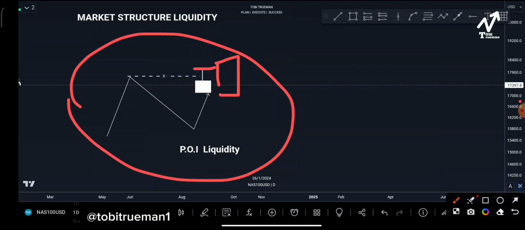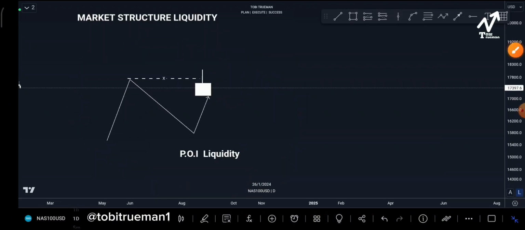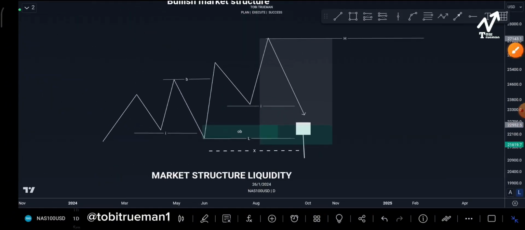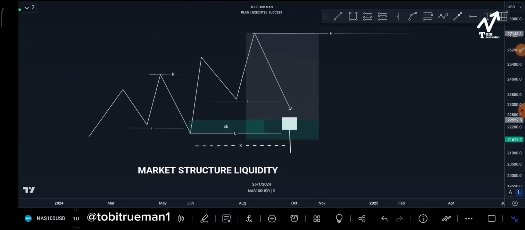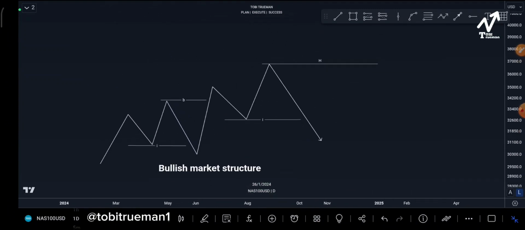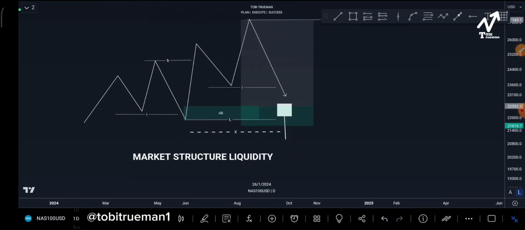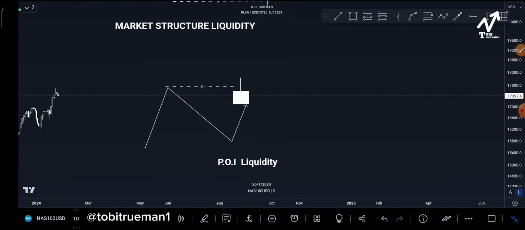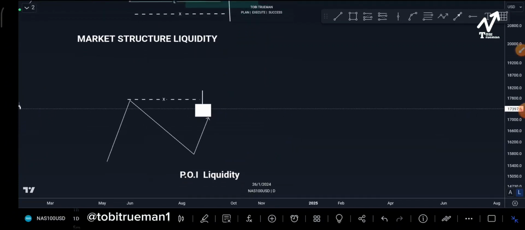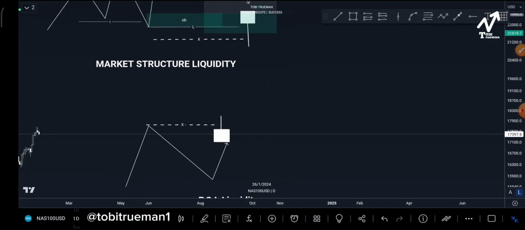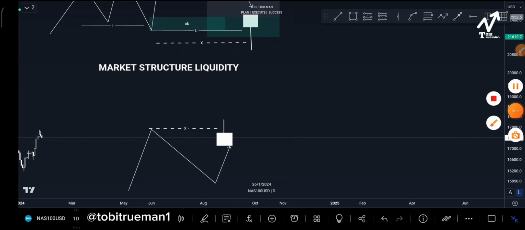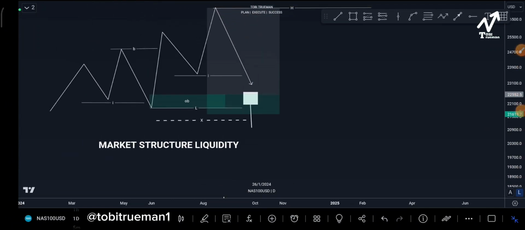Okay, all these things we will apply more on the real chart. You can take some pictures of this to memorize, and the more we study the chart, the more you will see and understand liquidity better. So know that everything in the market is liquidity. All we want is to be in a better position to make good use of this very good concept.